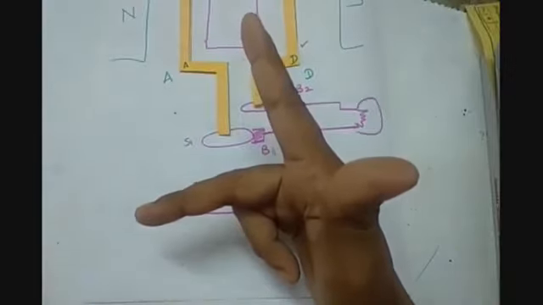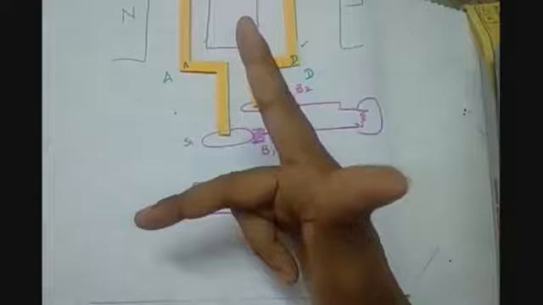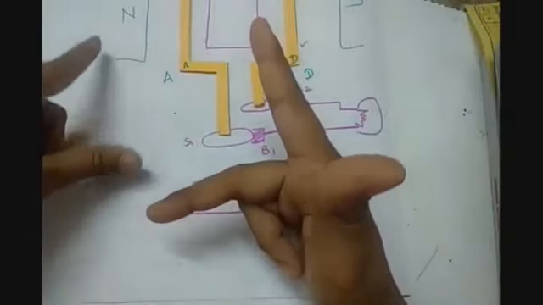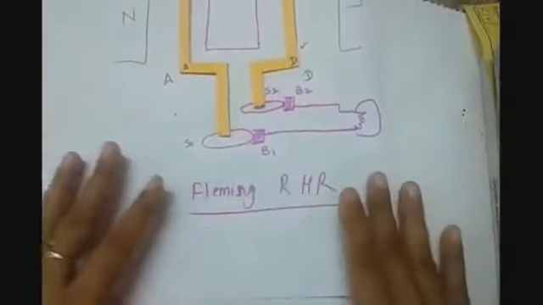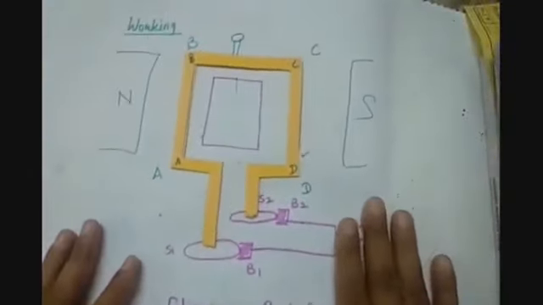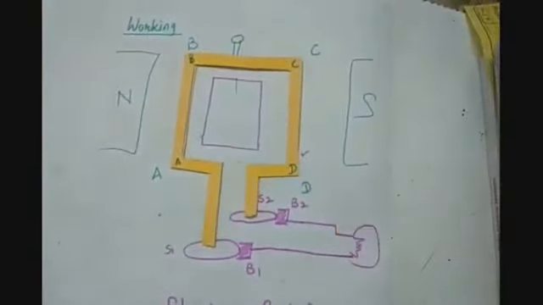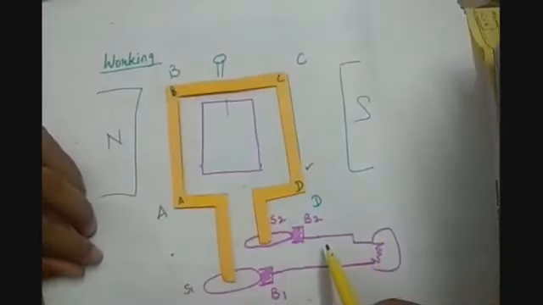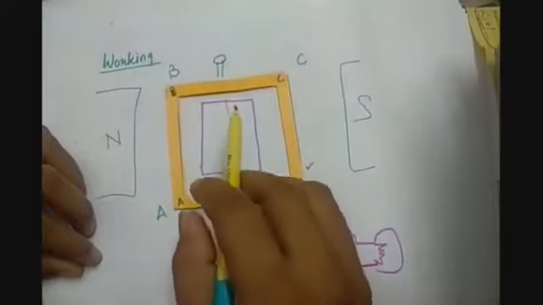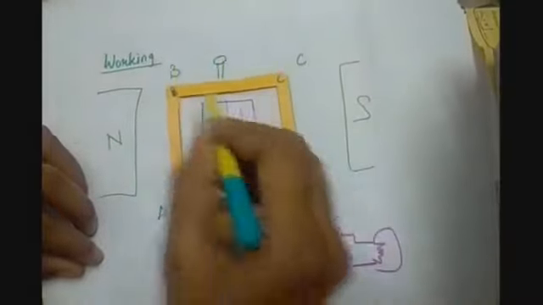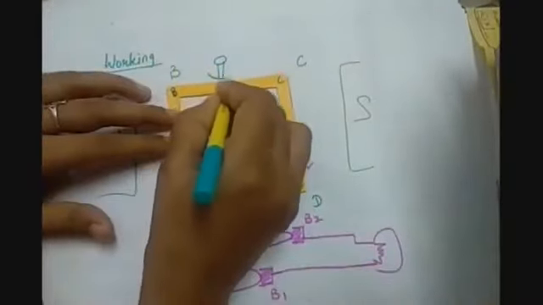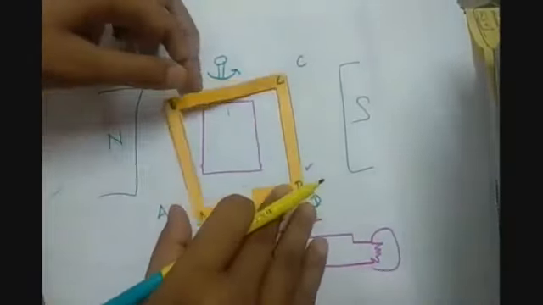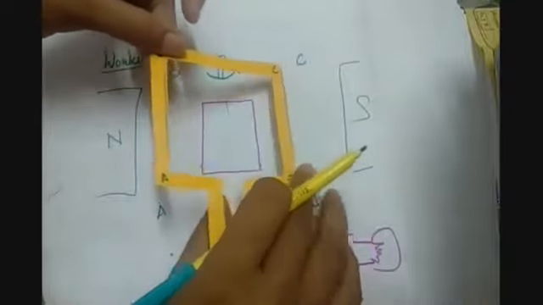So we have to apply Fleming's right hand rule to the AC generator here. Let us see how it is working. Dear students, just pay attention that when I am moving the armature coil up, or when I am rotating the shaft in this manner, this arm is coming up and this arm is going down.